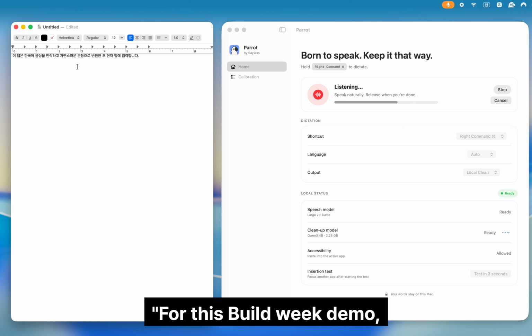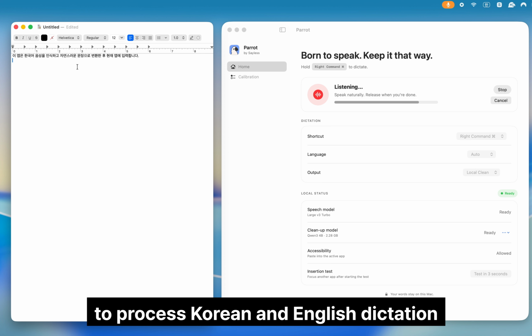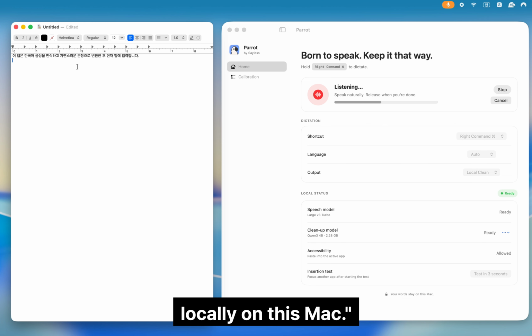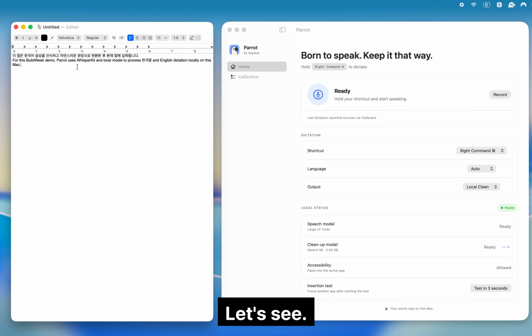For this Build Week demo, Parrot uses WhisperKit 그리고 local model to process 한국말 and English dictation locally on this Mac. Let's see. Very nice.